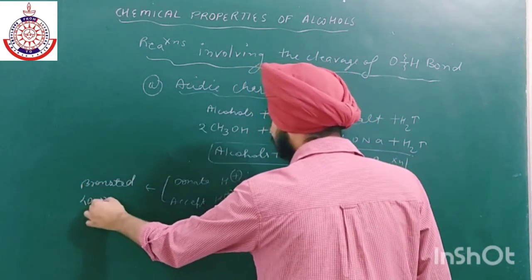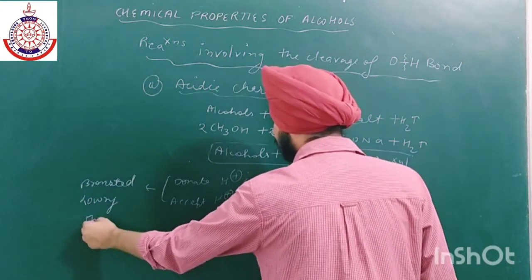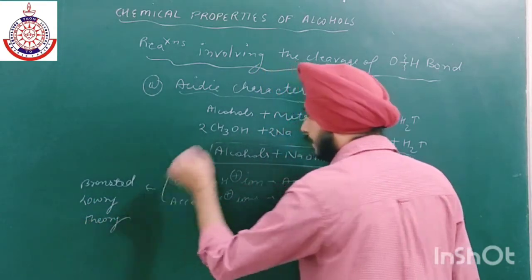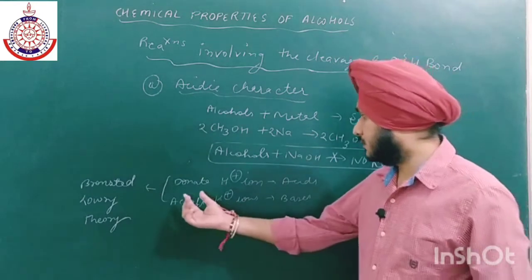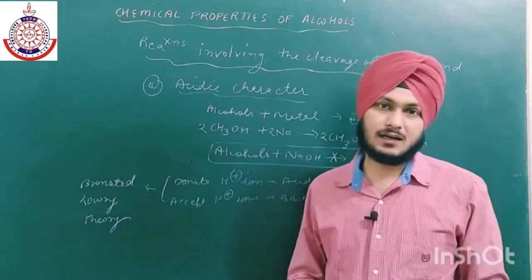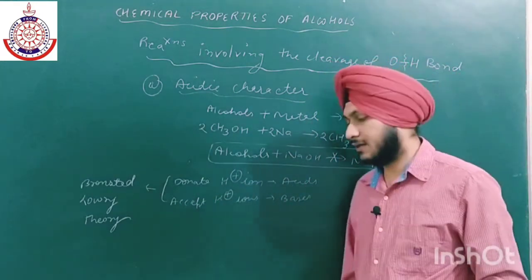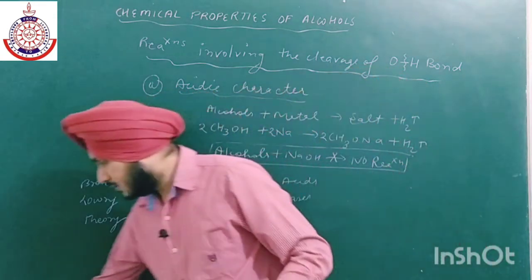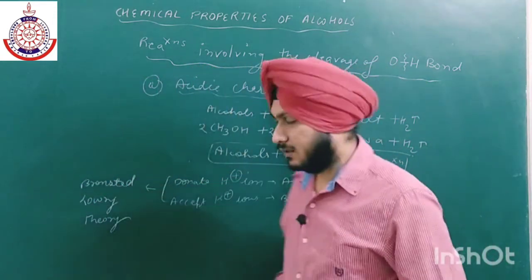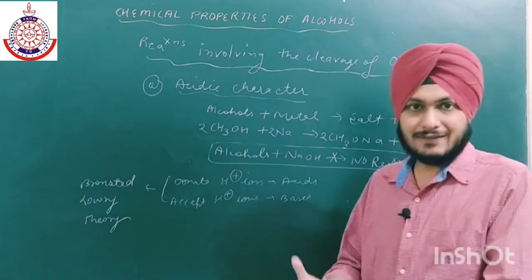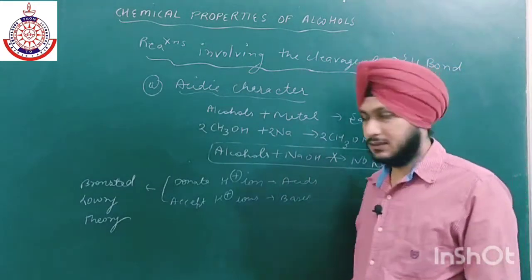Bronsted-Lowry theory. According to Bronsted-Lowry theory, those which give H positive ion are acids and those which accept H positive ion are bases. One more thing: a strong acid can easily give H positive ion. Is it clear now?